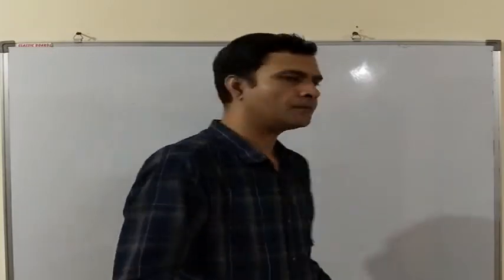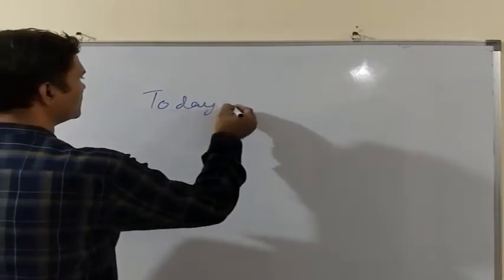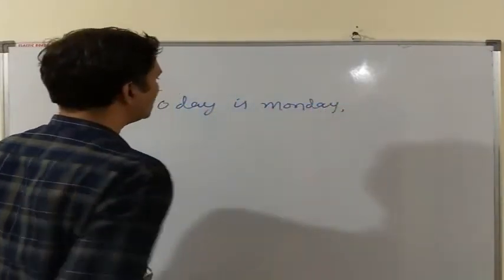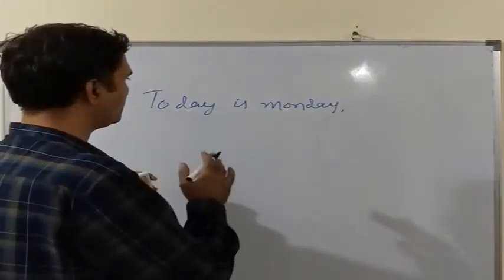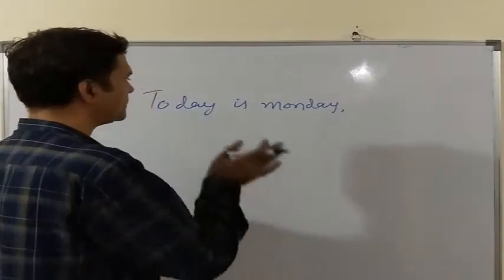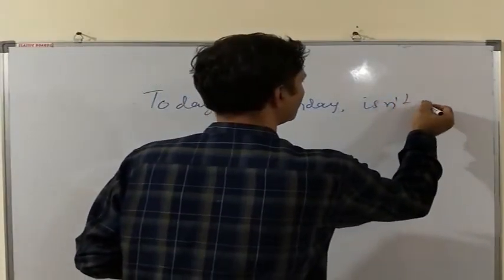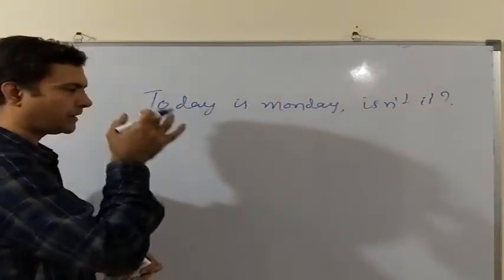As for example, today is Monday. It is a positive statement. We are expressing a certain information that today is Monday. And with this statement, we will use isn't it? This is a question tag and it is a negative question tag.